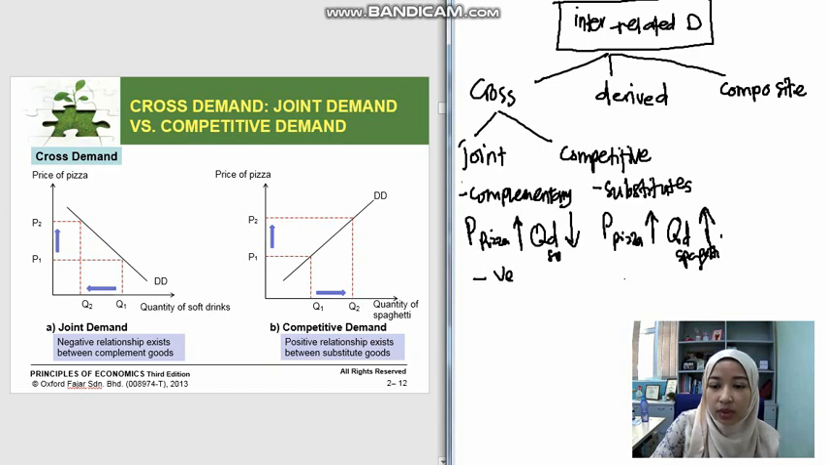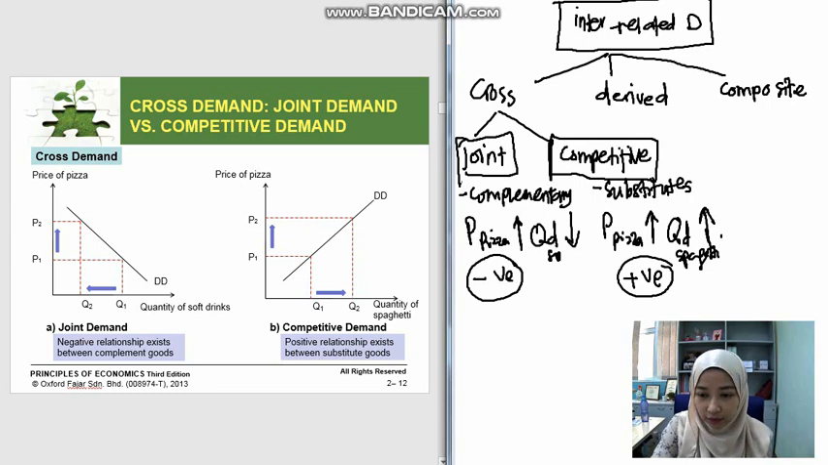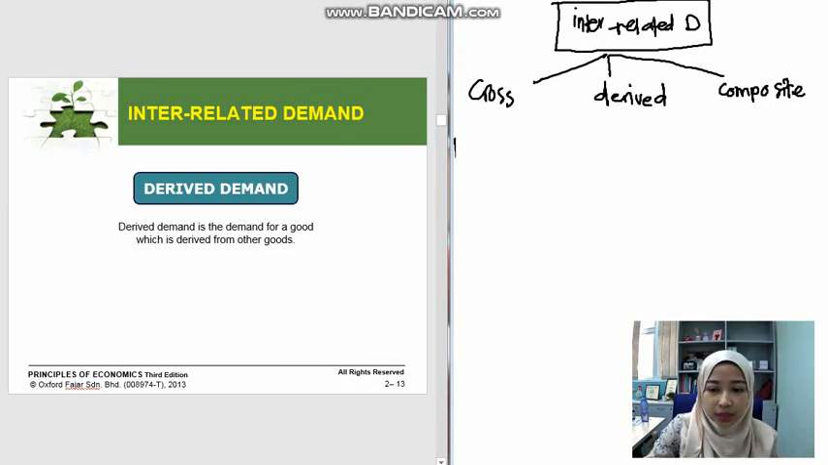So this is what we call a positive relationship. For complementary or joint demand, the relationship is negative. For competitive demand, which explains substitutes, the relationship is positive.